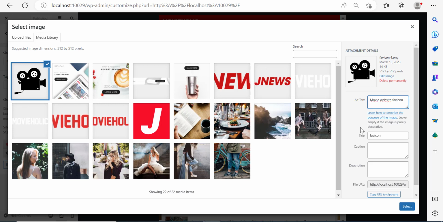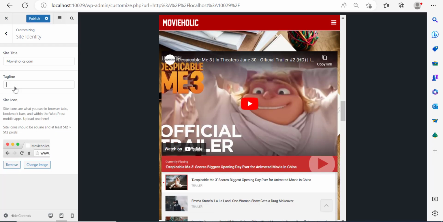Now, alt text is pretty useful for SEO purposes, and when you add keywords related to what your website is about in the alt text, that will help boost your SEO. Also, this will enable people with disabilities to understand what your favicon is about, because some people are blind and might not be able to see or know what your website is about. By writing the alt text, they can use Google to translate what your image is about, and this boosts your SEO in certain ways. So I'm going to click on select.